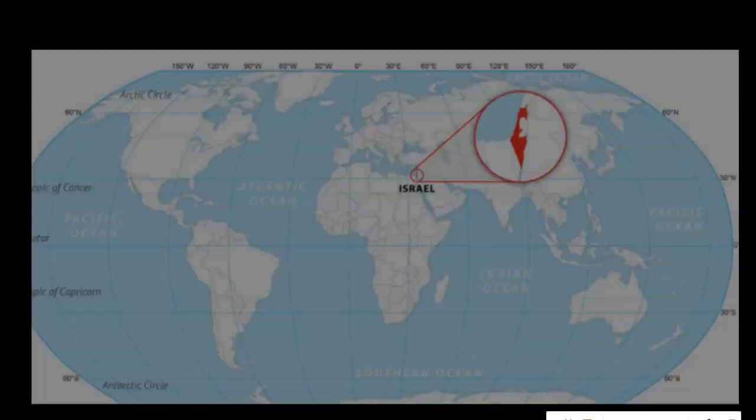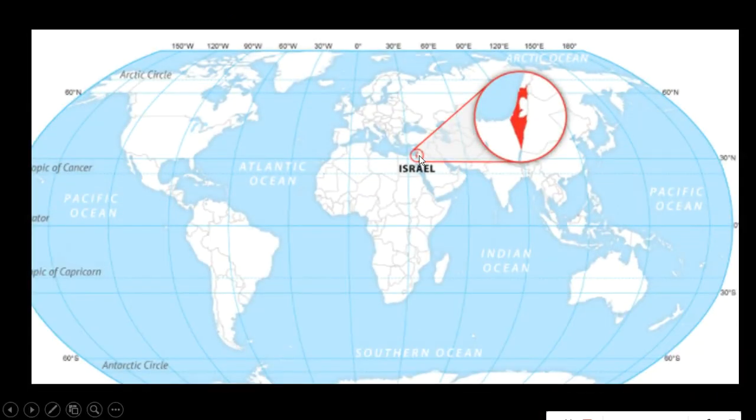First we'll see the world map. This particular location we call the Middle East. Why Middle East? If you see, this is 0 degree longitude, so we have the Western Hemisphere and Eastern Hemisphere. Somewhere in the middle, we have the Middle East portion. In this area, the African continent is here, the Asian continent is here, and the European continent. So it's a tri-junction.